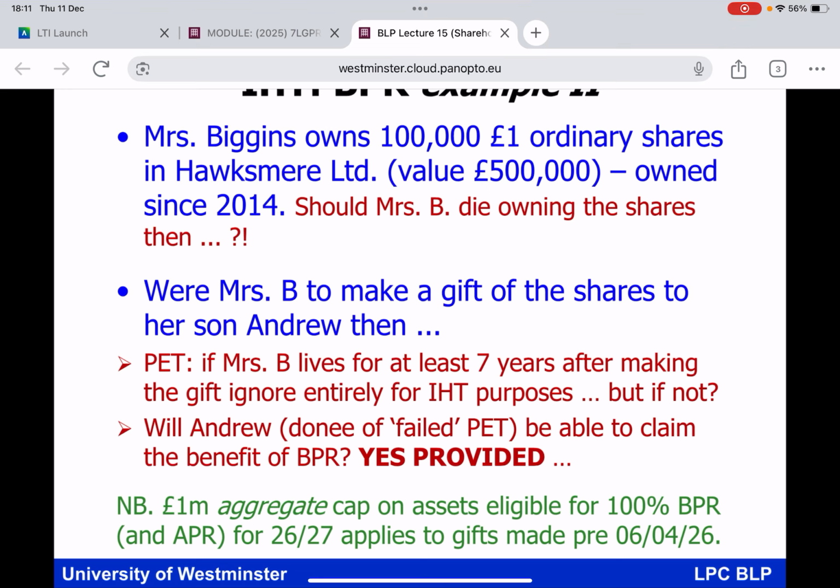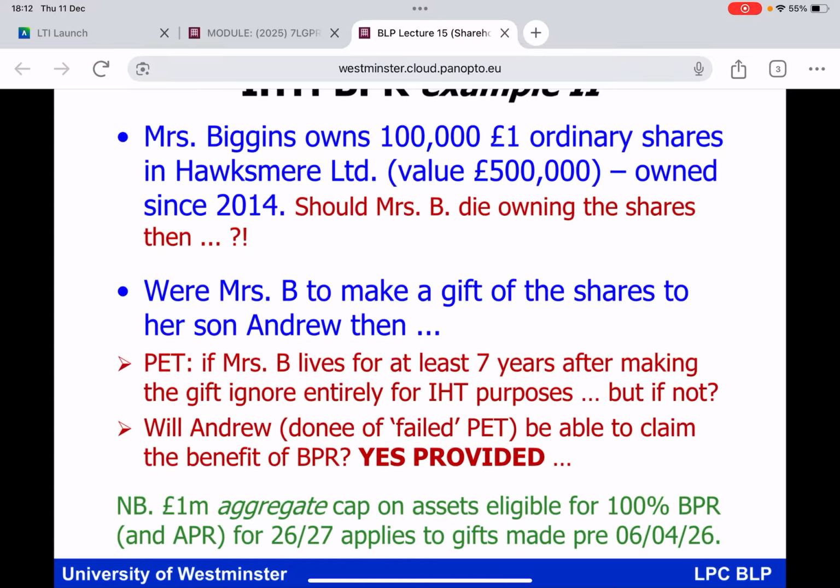Let's look at a scenario here now, as I very specifically deal with this idea of a failed PET and the role of BPR on failed PETs. Mrs Biggins owns 100,000 £1 ordinary shares in Hawksmere Limited, the shareholding is valued at £500,000, and she has had the shares since 2014. So if Mrs Biggins died today, as you listen to this lecture, owning those shares, then the personal representatives, the estate, would claim 100% BPR against their value. I'm sure all of us agree with that.